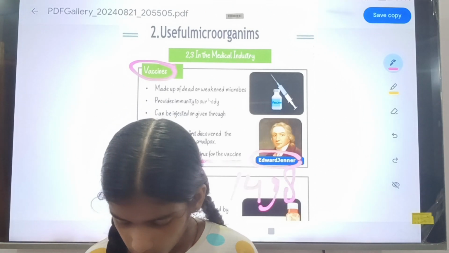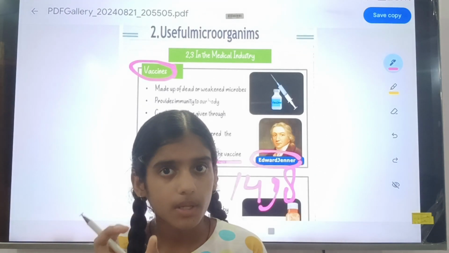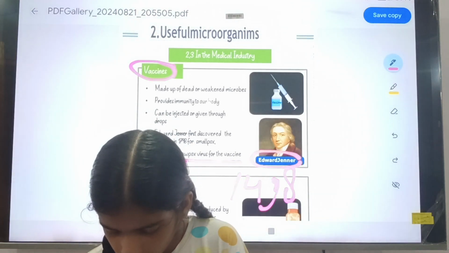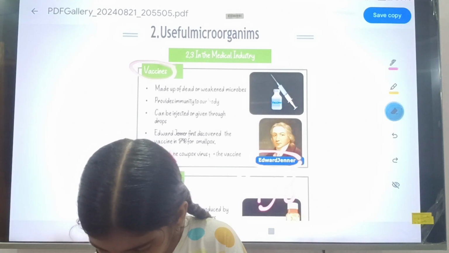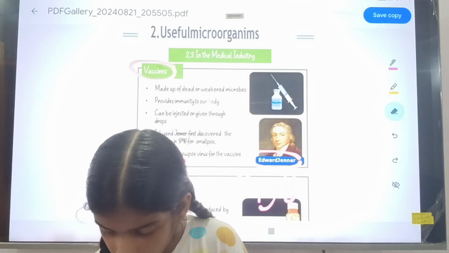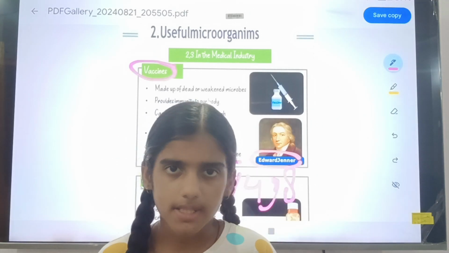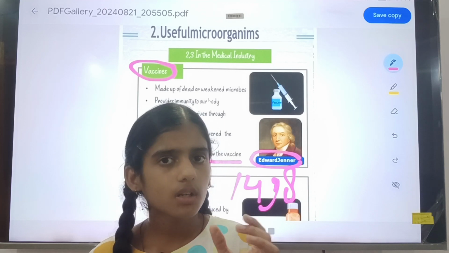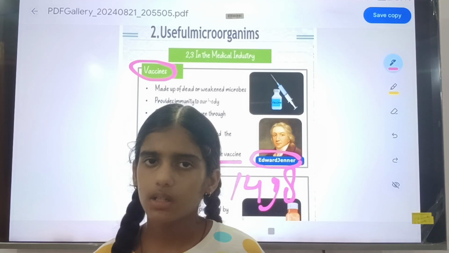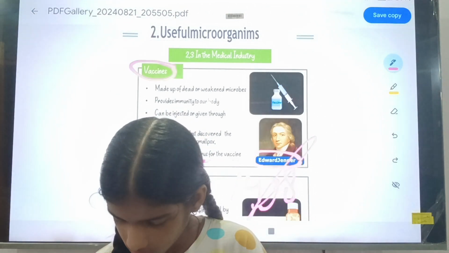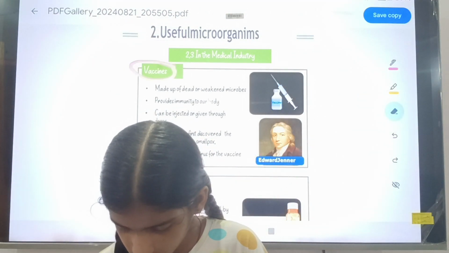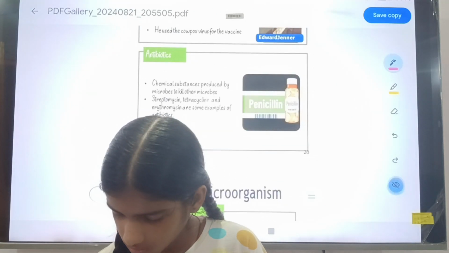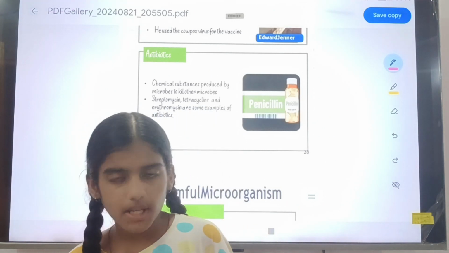In the vaccine, a virus is a useful microorganism. Among microorganisms, the virus will also come. Don't forget it, remember it. So he used the cowpox virus in the vaccine. You will remember it: Edward Jenner discovered the vaccine in 1498 for the disease smallpox. He used the cowpox virus in the vaccine.